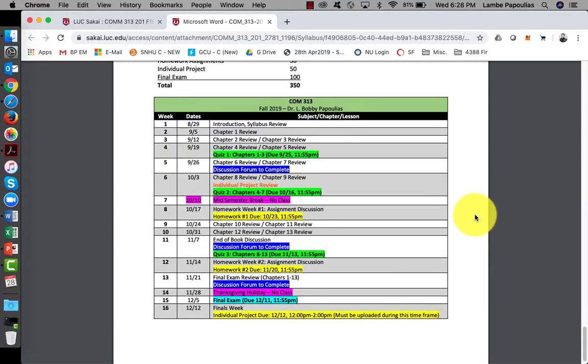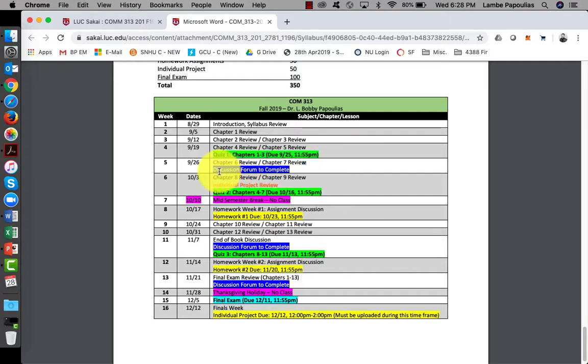And here's an outline of what we're going to be doing. You can see the green stands out pretty easily. These are going to be our quizzes. Your quizzes will be taken on Sakai. You will have a week to complete. So for example, week 4 starts on September 19th. Your quiz will be available that day, and it is due 9/25, which is Wednesday night at 11:55 p.m. So you'll have the entire week 4 to complete. Not on Thursday though, it ends on Wednesday night before. Same thing here, quiz 2 is due on 10/16, which is Wednesday night, and same thing with quiz 3.